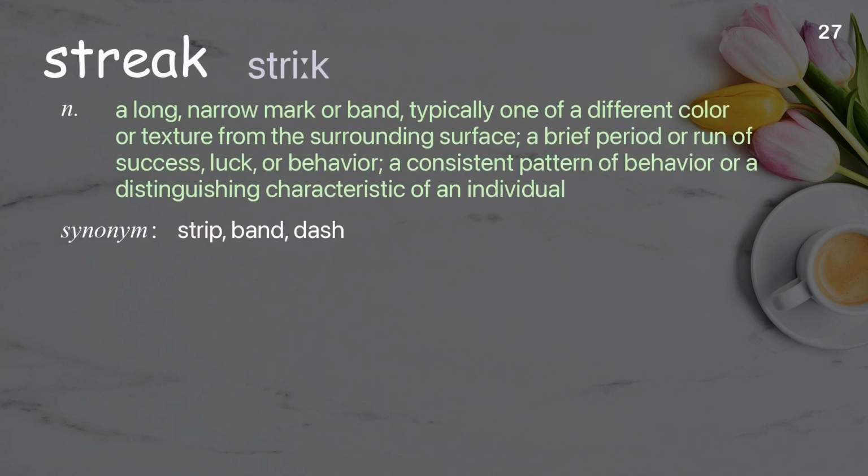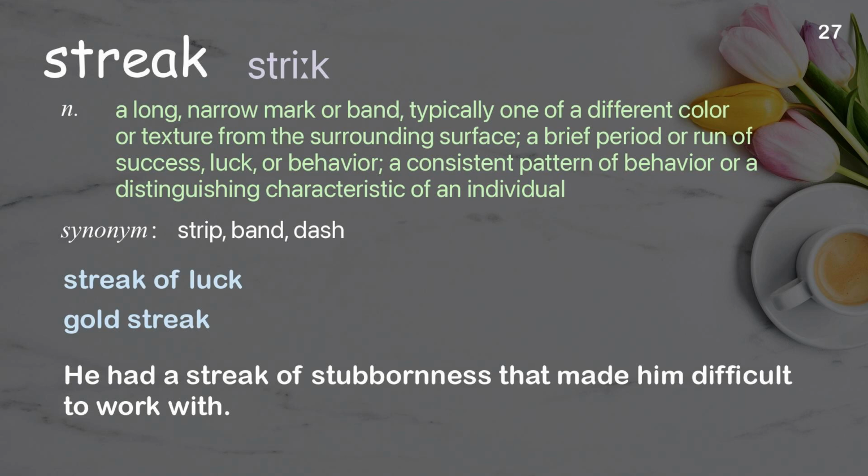Streak. A long, narrow mark or band, typically one of a different color or texture from the surrounding surface, a brief period or run of success, luck, or behavior, a consistent pattern of behavior or a distinguishing characteristic of an individual. Examples: Streak of luck. Gold streak. He had a streak of stubbornness that made him difficult to work with.